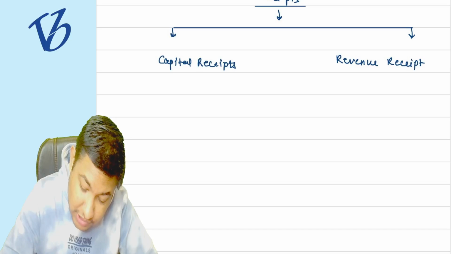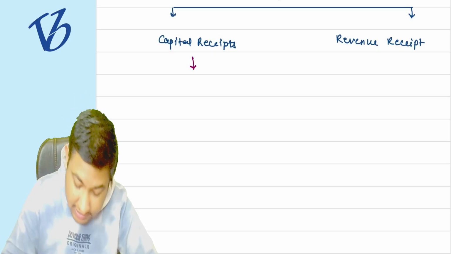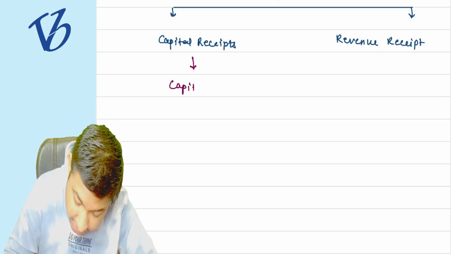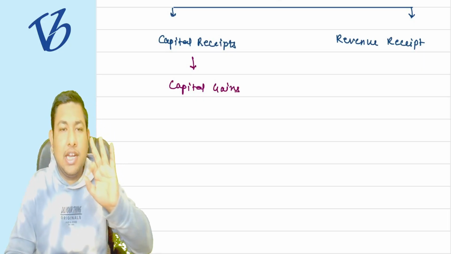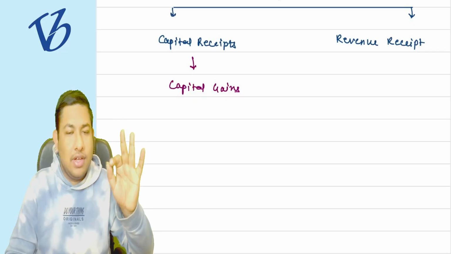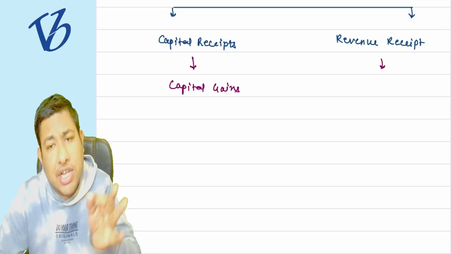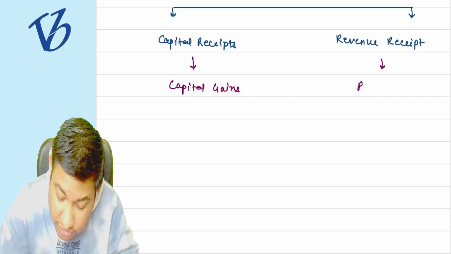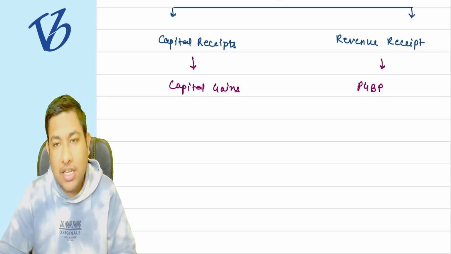As per the provisions of the Income Tax Act, for any kind of capital receipt, there is a chapter called capital gains. If you are earning any kind of capital receipt, then it is going to be taxed under the head of capital gain. And if there is any kind of revenue receipt, then in the general law, it is going to be taxed under the head PGBP.